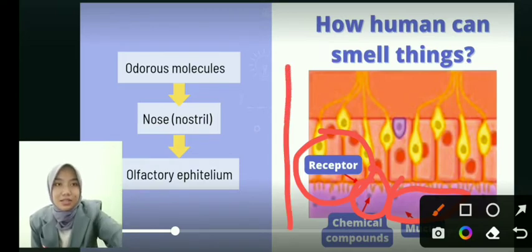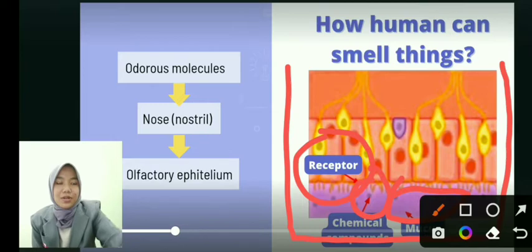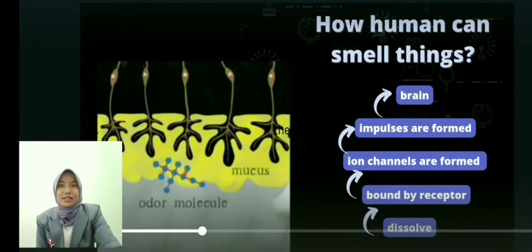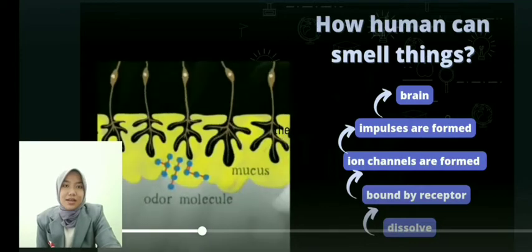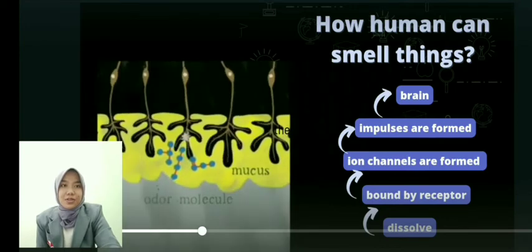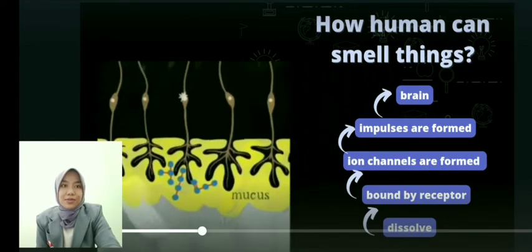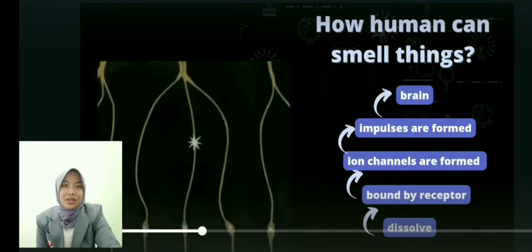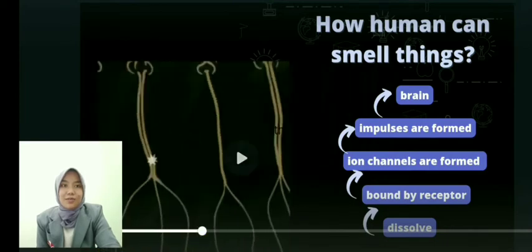So this picture is our epithelium in our noses. So this is how humans can smell things. The odor molecule dissolves in our mucus and is bound by a receptor, and then at the end impulses are sent to the brain.